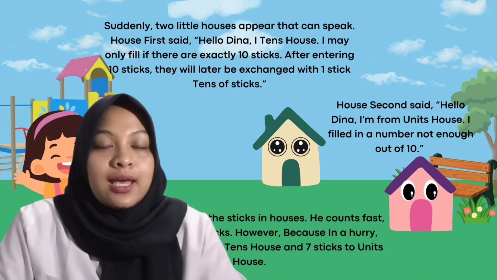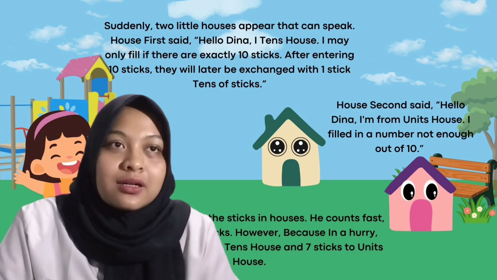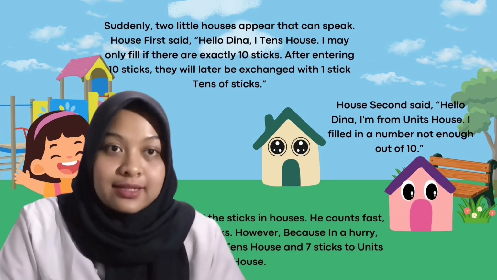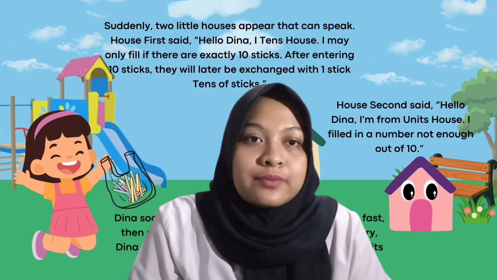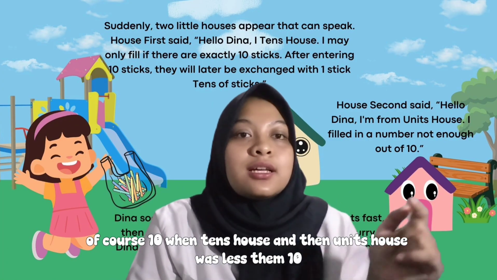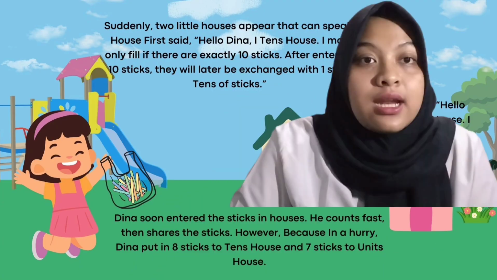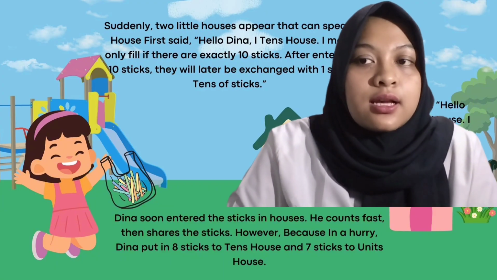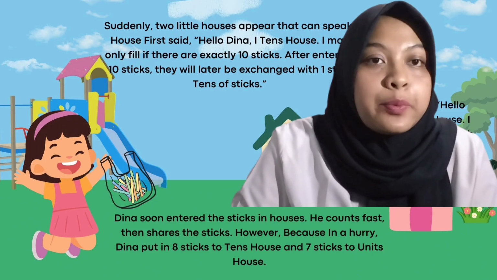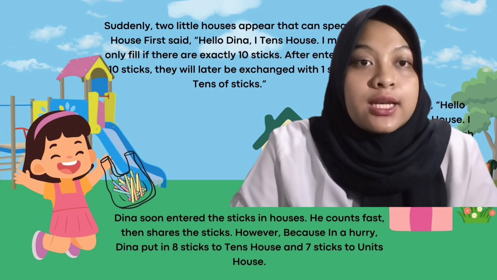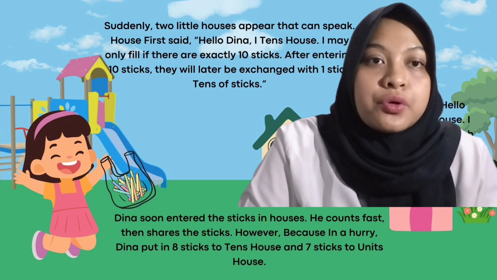The second house said, "Hello Dina, I'm Unit House. I take a number not enough for 10. Okay, how many sticks did I put in the tens house and the unit house?" Okay, of course, 10 in the tens house and then the unit house was less than 10. Dina soon put the sticks in the houses. She counts fast, then shares the sticks. However, because in a hurry, Dina put 8 sticks in the tens house and 7 sticks in the unit house.